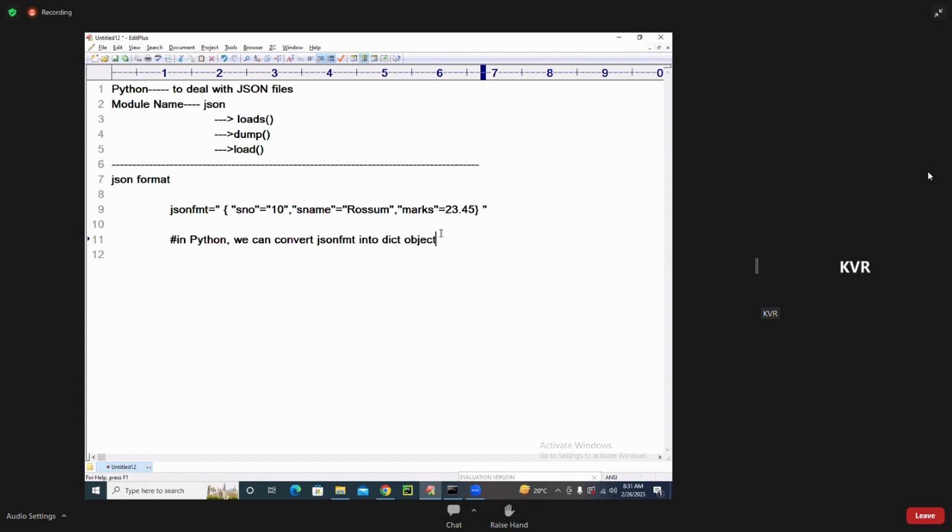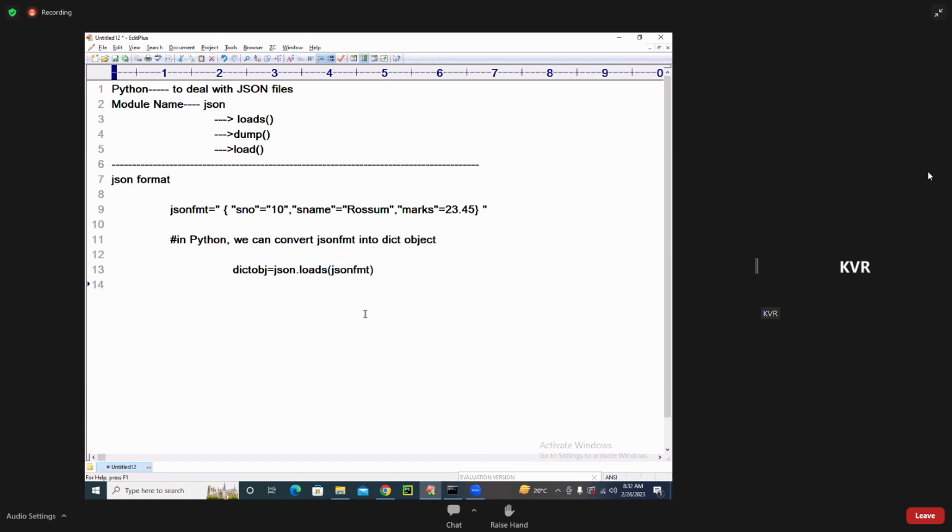How can I do that? To do this conversion, I write dict_obj is equal to, json.loads of json_fmt. Who can convert the JSON format into a dict object in Python? The json module, with the function called loads.